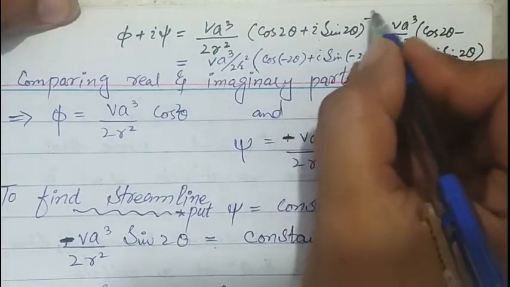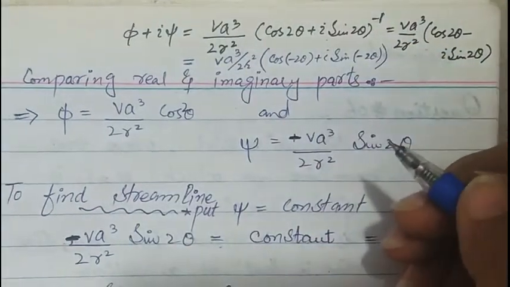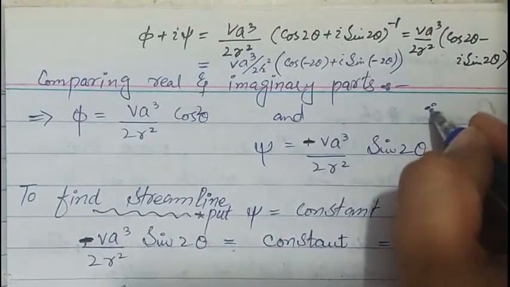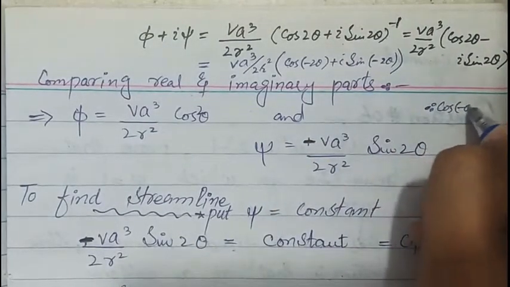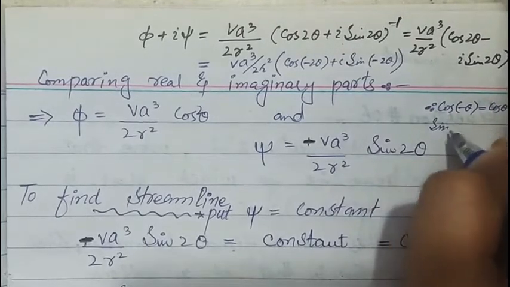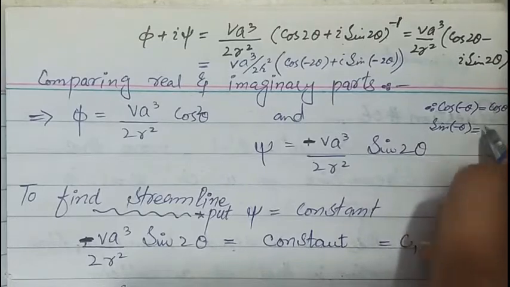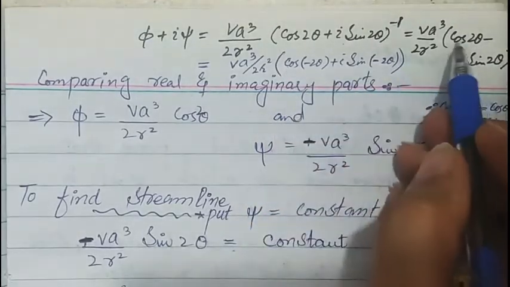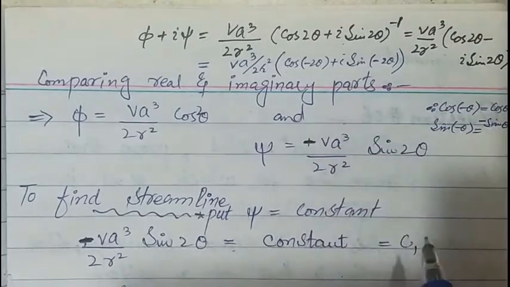Apply this n is equal to minus 1 formula. So as cos of minus theta is equal to cos of theta and sine of minus theta is equal to minus of sine theta, this will become cos 2 theta minus iota sine 2 theta.